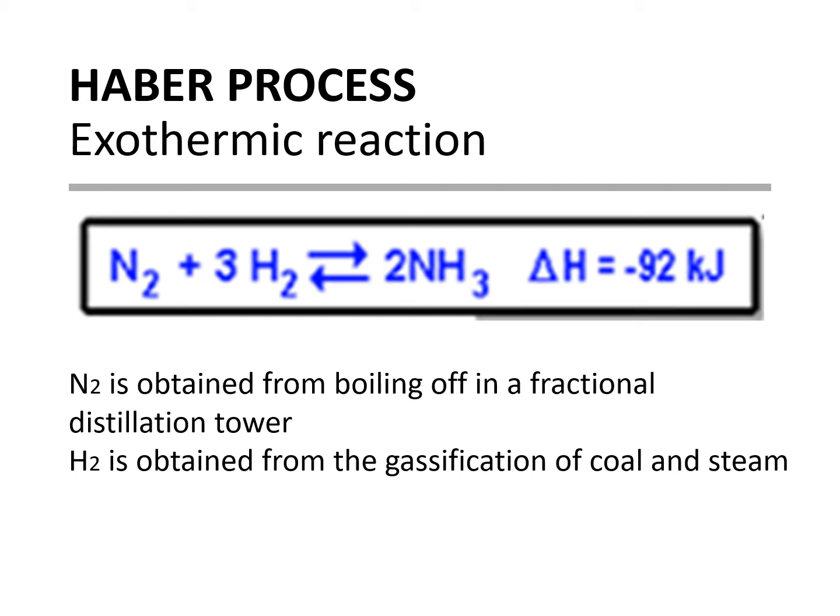Now here is your reaction: N2 plus 3H2 double arrow 2NH3. The energy will be delta H equals negative 92 kilojoules. We did say it's an exothermic reaction. Now N2 is obtained from boiling off in a fractional distillation tower, and H2 is obtained from the gasification of coal and steam.